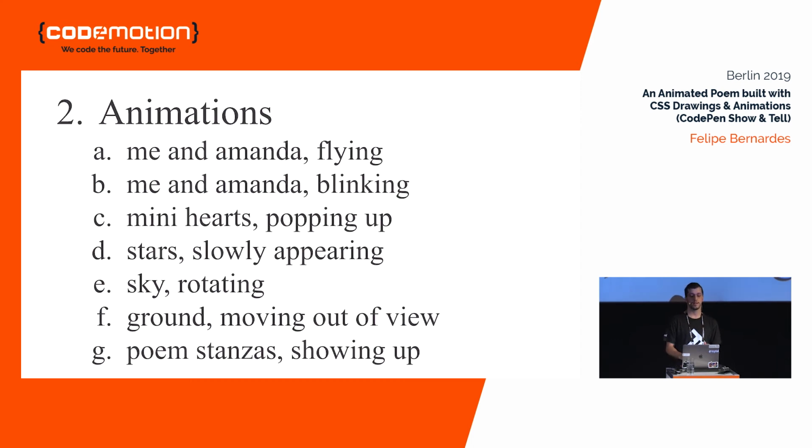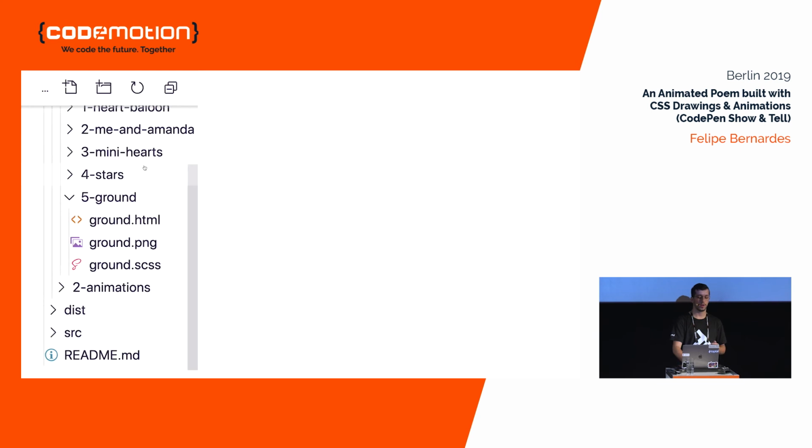So the list is: Mia and Amanda will start flying, we will be blinking, the mini hearts we saw before will pop up in the screen, the stars will start appearing one by one at different times, the sky will rotate, the ground will move out of view as we were high in the sky, and also the poem stanzas will show up. Okay, let's take a look at the code.